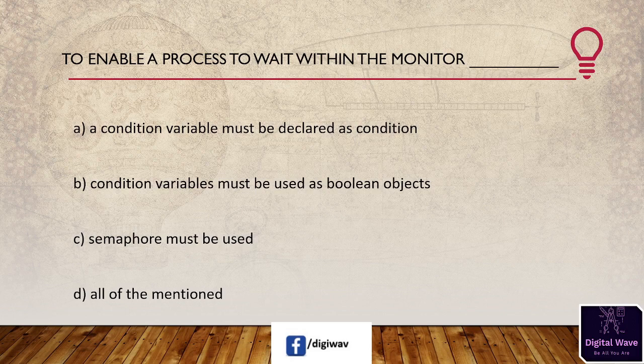Next question is, to enable a process to wait within the monitor, options available here: a condition variable must be declared as condition, condition variable must be used as Boolean object, semaphore must be used, or all of the mentioned. So the right answer will be A. To enable a process to wait within the monitor, a condition variable must be declared as condition.